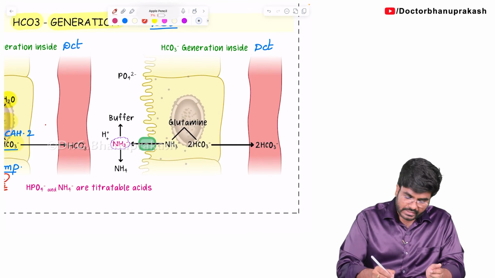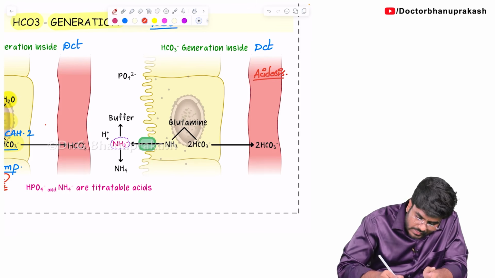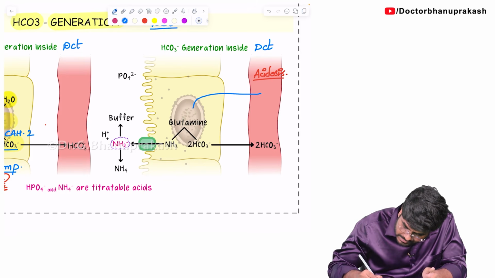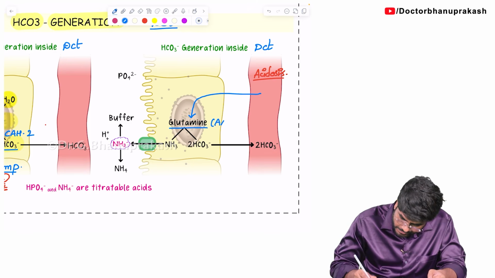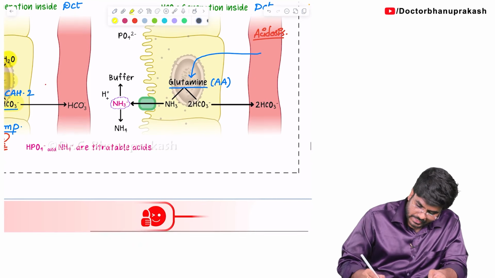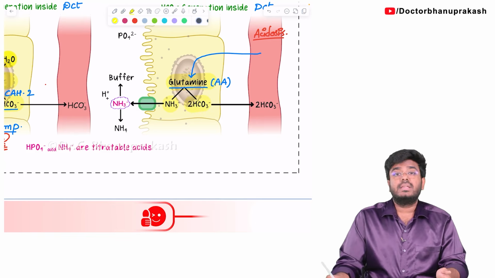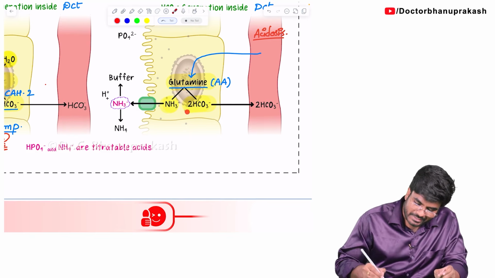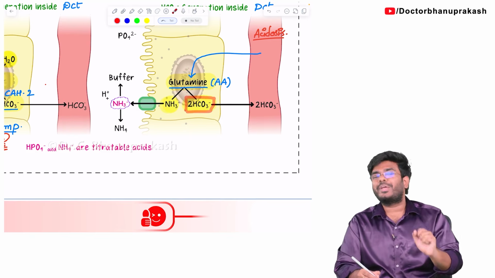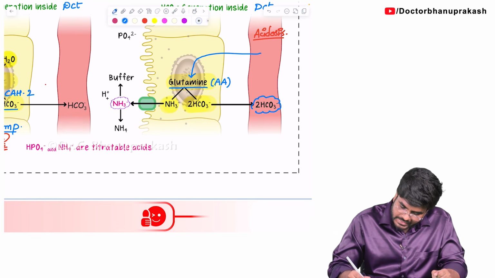In the time of need, for example whenever there is acidosis, these DCT cells will take up the amino acid glutamine from the blood. They will take up more and more glutamine. Now this glutamine will undergo breakdown into ammonium ion and 2 bicarbonates. So now we have produced 2 new bicarbonates, guys, and you can reabsorb them. And what will these bicarbonates do here? The bicarbonates can act like a buffer.